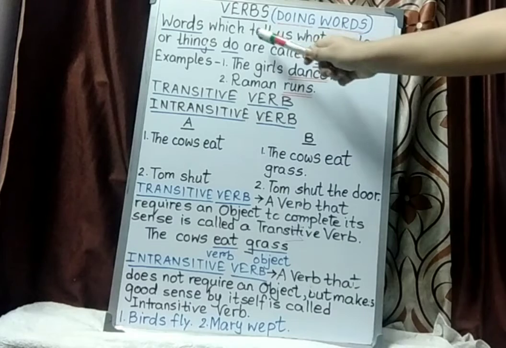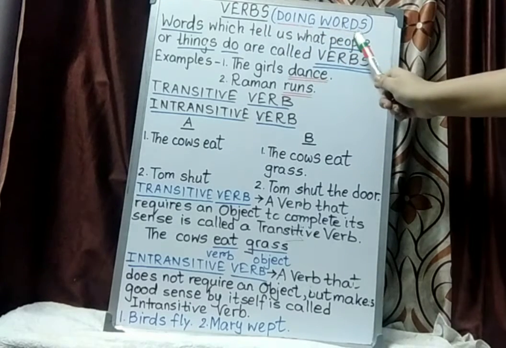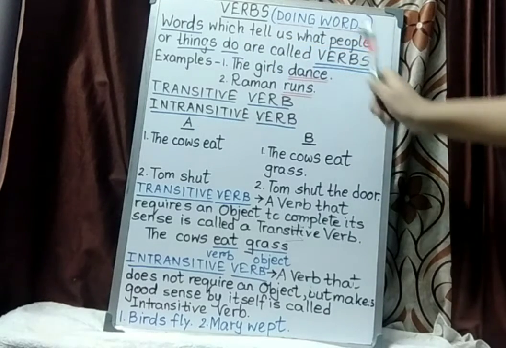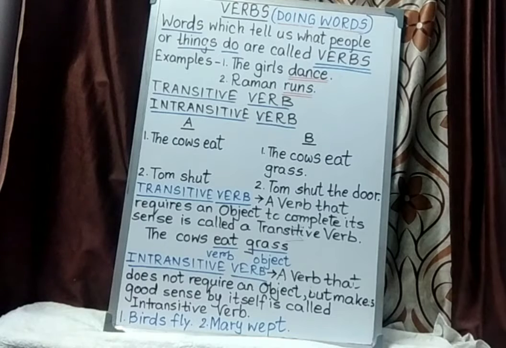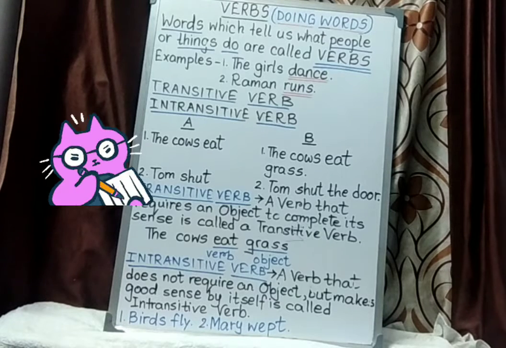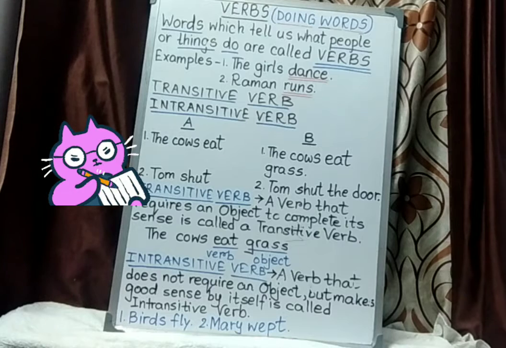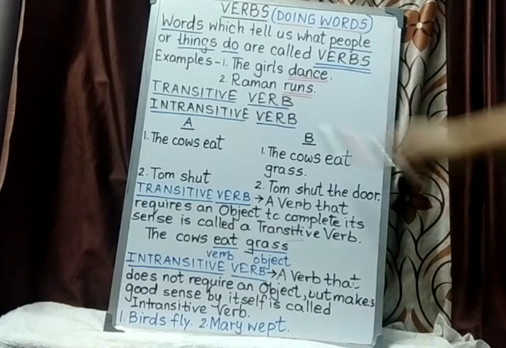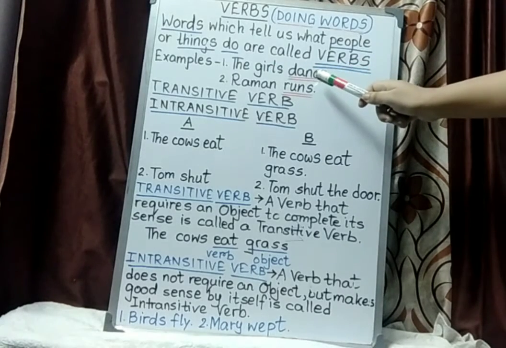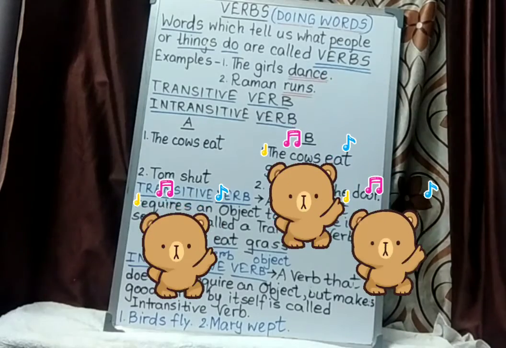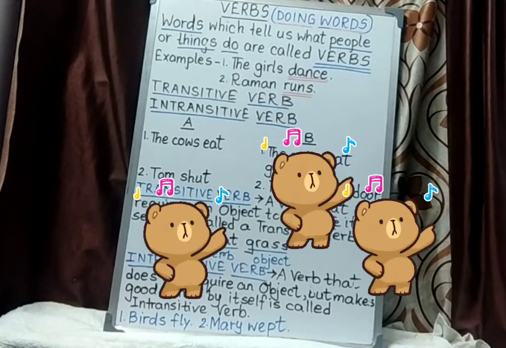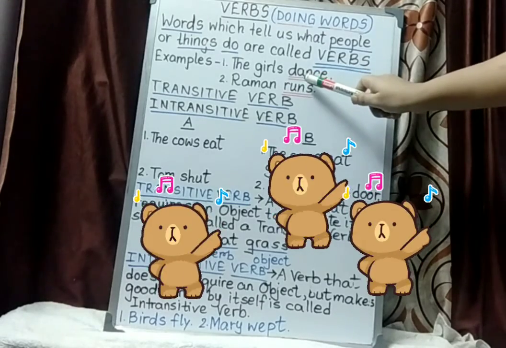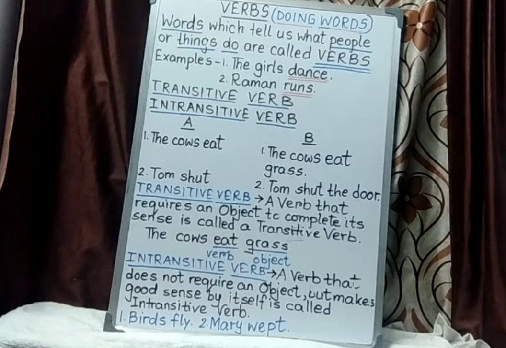Words which tell us what people or things do are called verbs. So, what the people or the thing is doing, what are their activities, relate to verbs. Let us move on to the examples. The girls dance. So here, what are the girls doing? The girls relate to people. They are dancing. So the word dance will be termed as verb.